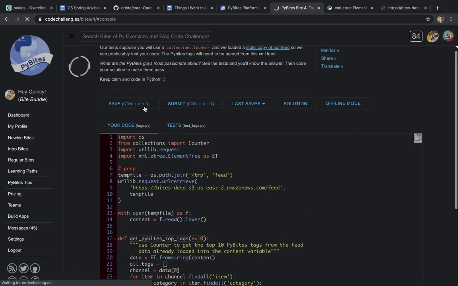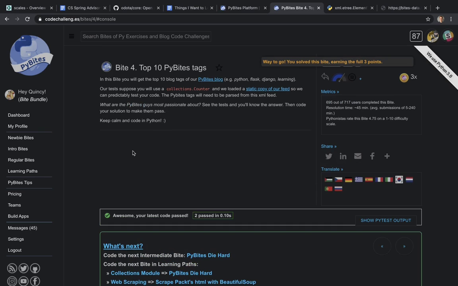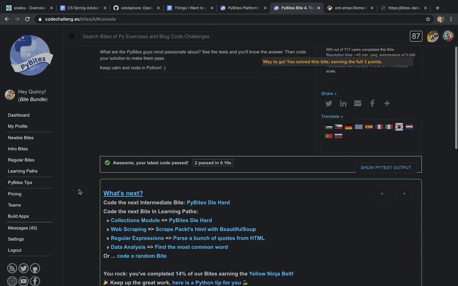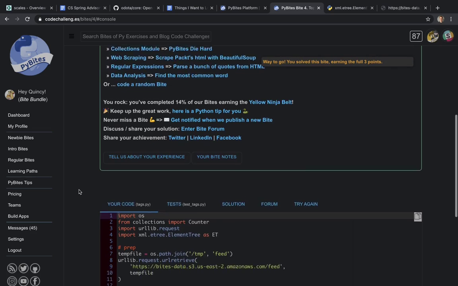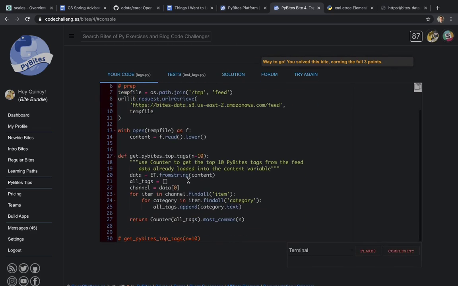And there you go. That's pulling out the top 10 PyBites tags from the PyBites website, using Counter, using the XML library, and dealing with XML elements and all that fun stuff.